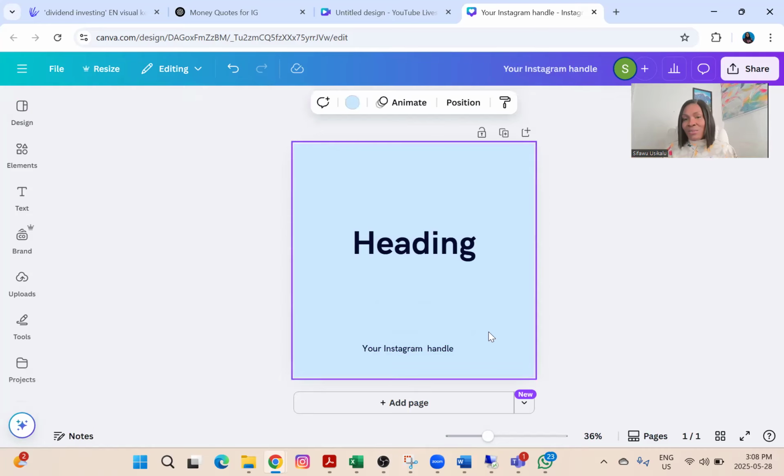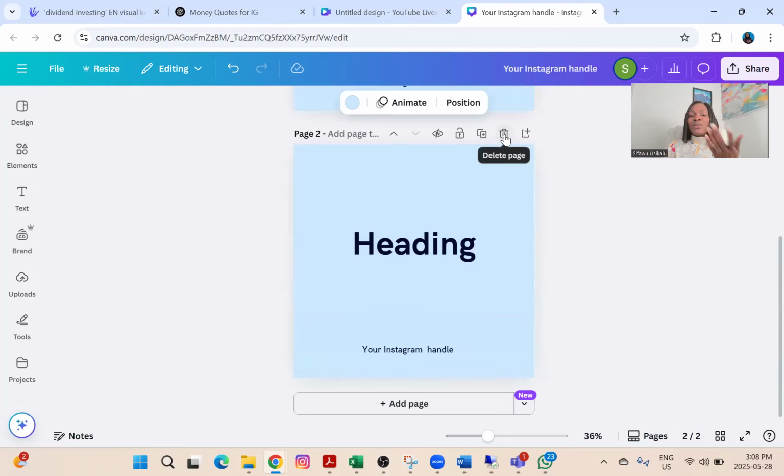There's no point putting Instagram handle there, right? But with Instagram handle, it makes it more professional. It looks as if you're the one that actually designed it. So I'm going to duplicate this page. And to duplicate this page, you just come to this button and click on it, and it's going to duplicate.